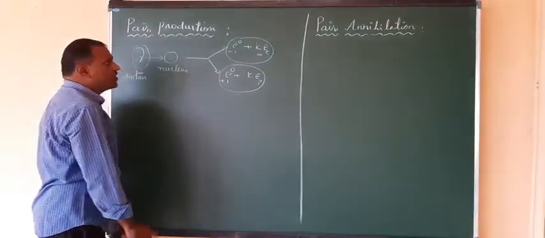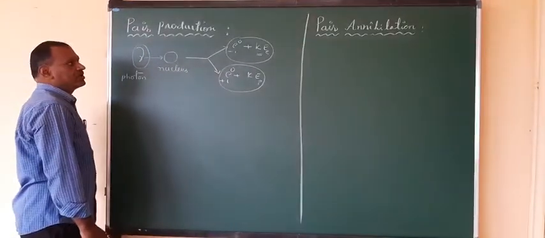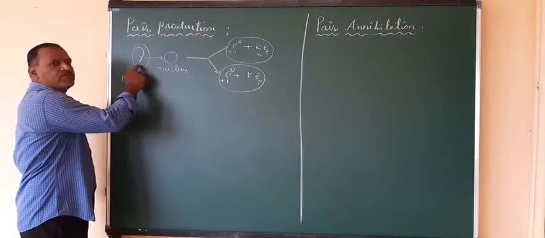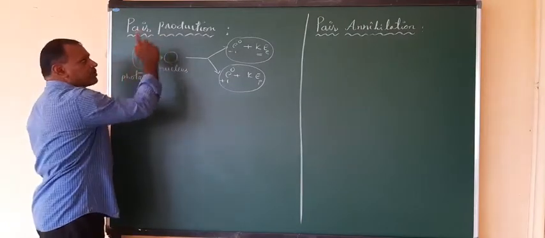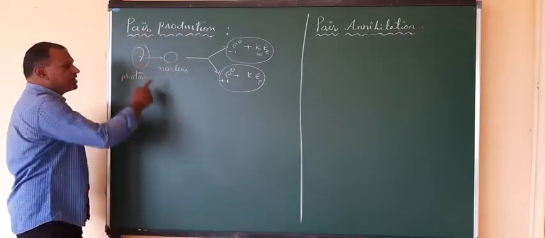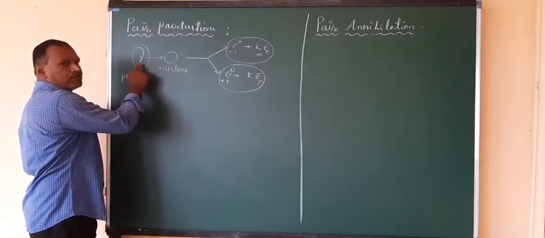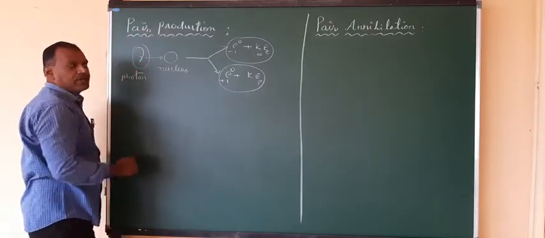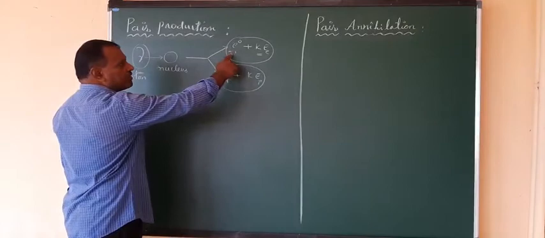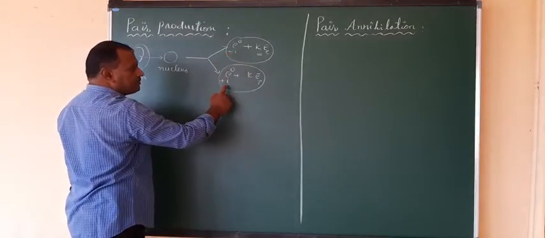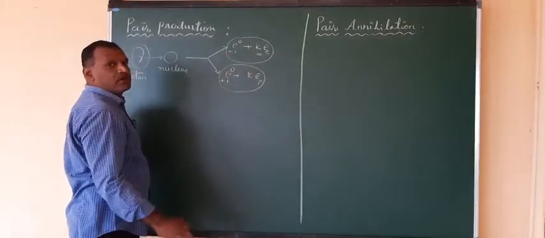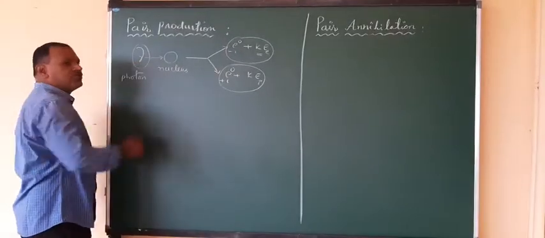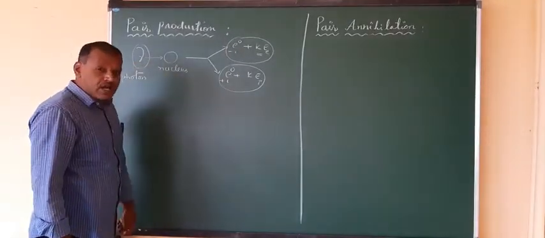In this, what is the minimum energy required for this gamma photon to make pair production? You can write that the energy here is equal to the energy of the electron plus the energy of the positron, combined giving the energy of the gamma particle.